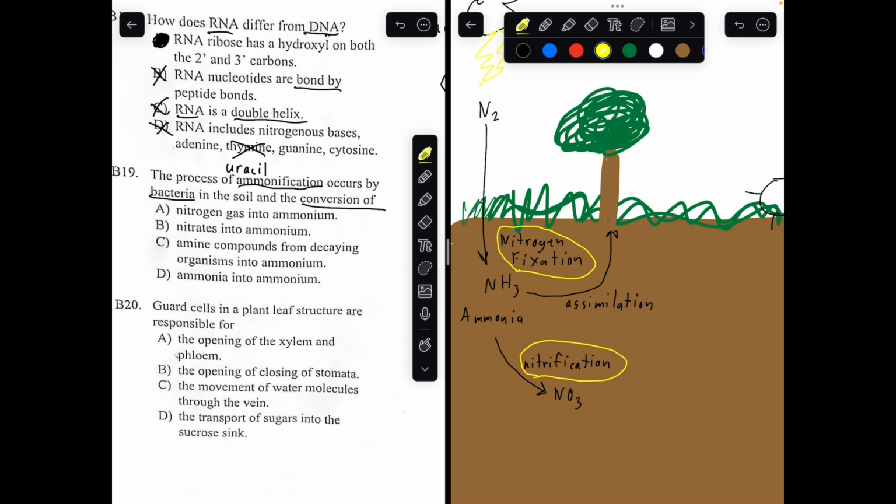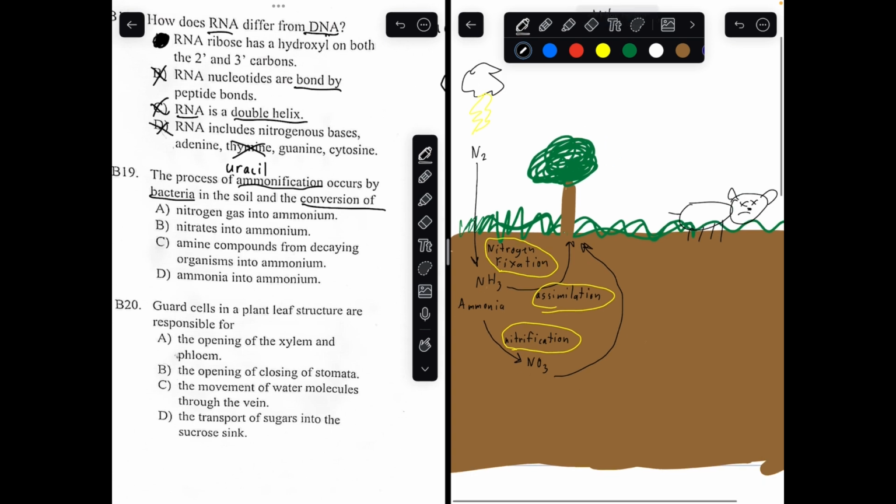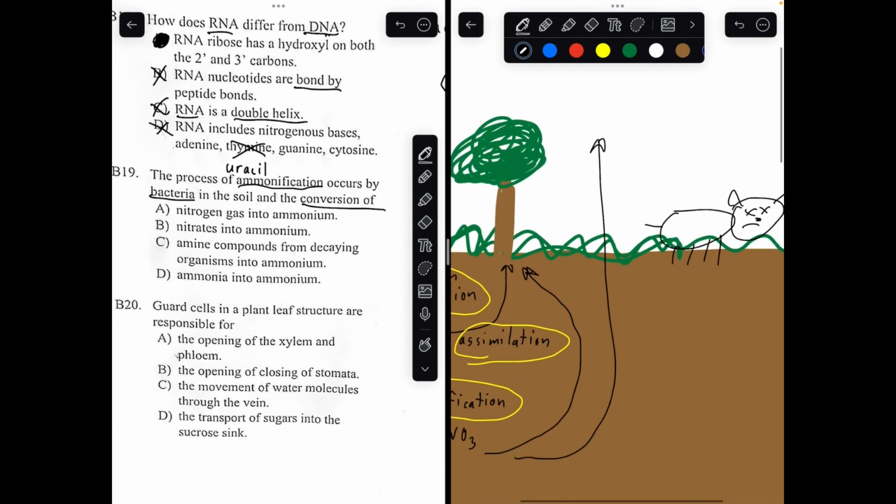After that, nitrates have two processes they can go through while in the nitrogen cycle. They can either assimilate into plants, just like how ammonia does, or they can undergo a process called denitrification, which is when they just leave for the atmosphere. This process is called denitrification, where they end up becoming nitrogen gas all back together again.